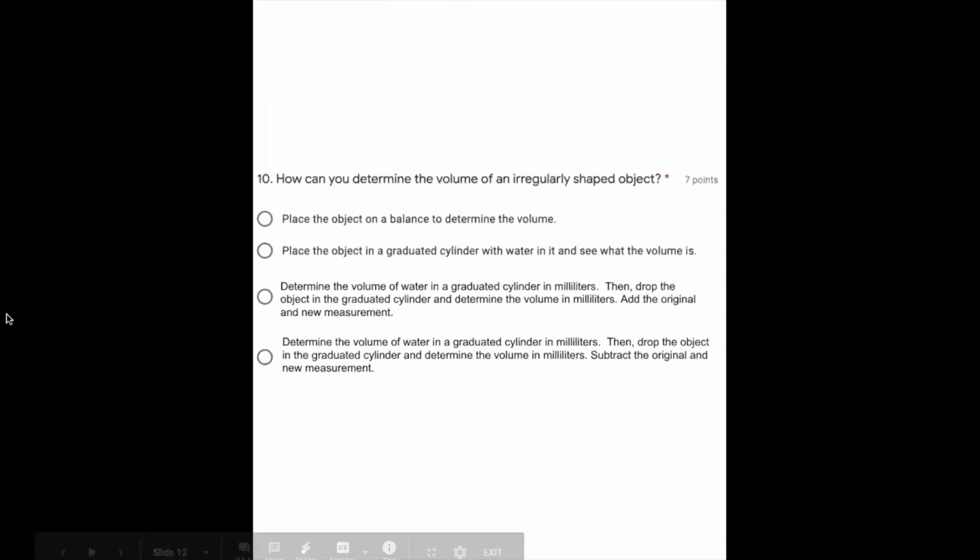How can you determine the volume of an irregularly shaped object? Place the object on a balance to determine the volume. Place the object in a graduated cylinder with water in it and see what the volume is. Determine the volume of water in a graduated cylinder in milliliters.